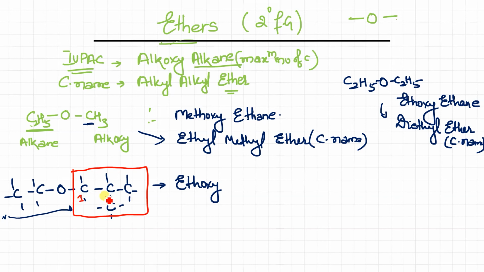Longest chain ढूंढो. So this is going to be 1, 2 and 3 or 1, 2, 3. Anyway. So 2 पे क्या है? Methyl. So, suppose just forget about this. ये कुछ नहीं है. तो how you will name it? You'll say 2 methyl propane. So similarly you have to write there 2 methyl propane.